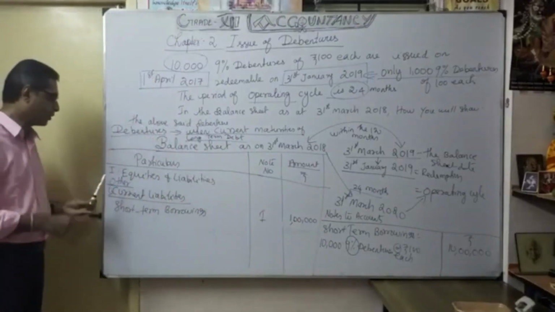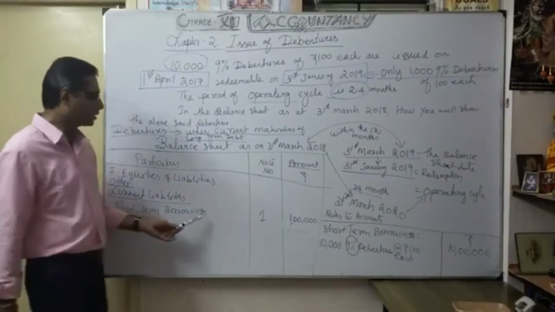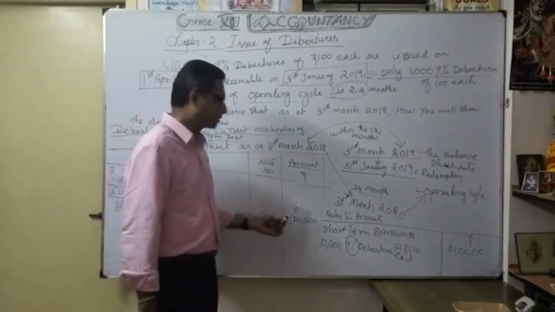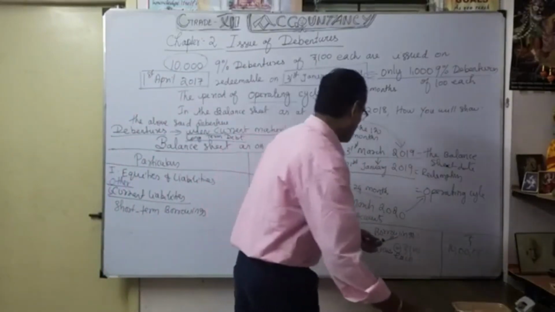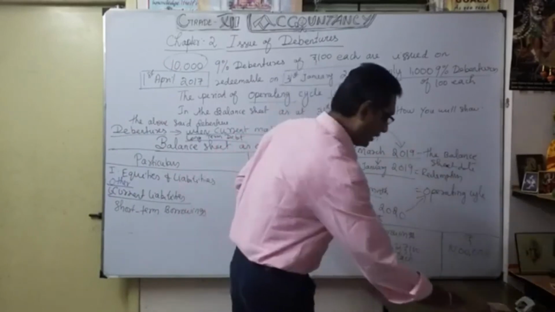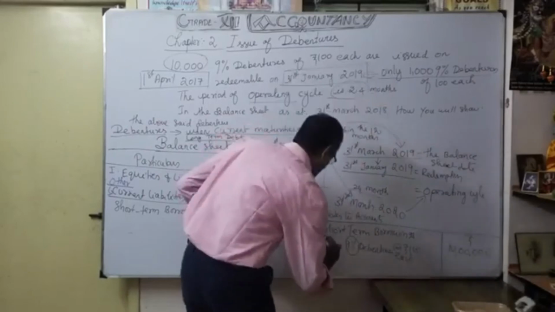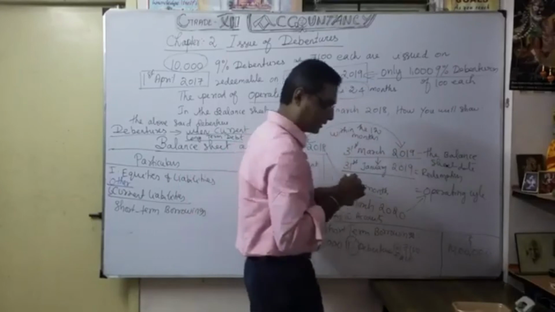That's why it is coming under other current liabilities, short-term borrowings, as note number 1, 1 lakh. So naturally here I am going to show short-term borrowings, not the entire 10,000. I am going to show only 1,000 debentures, 9% debentures of 100 each.